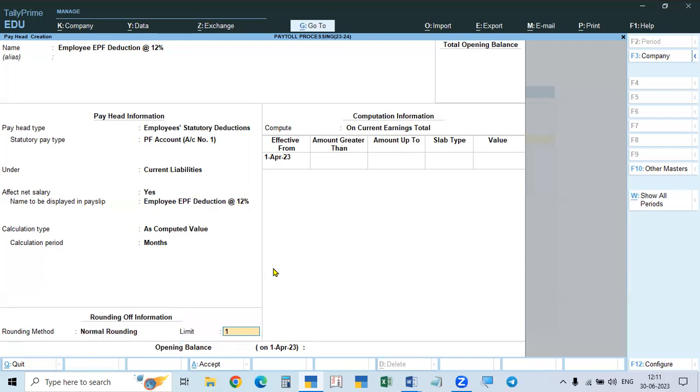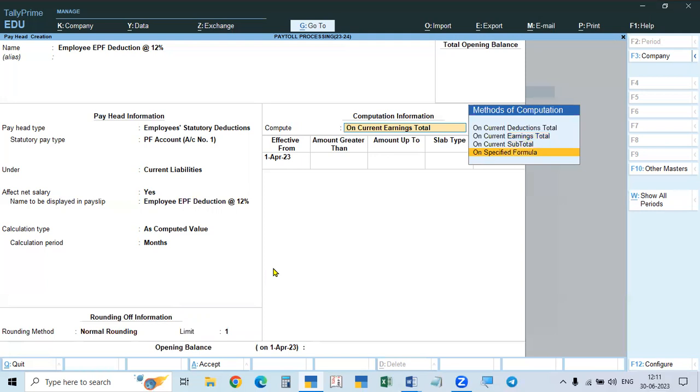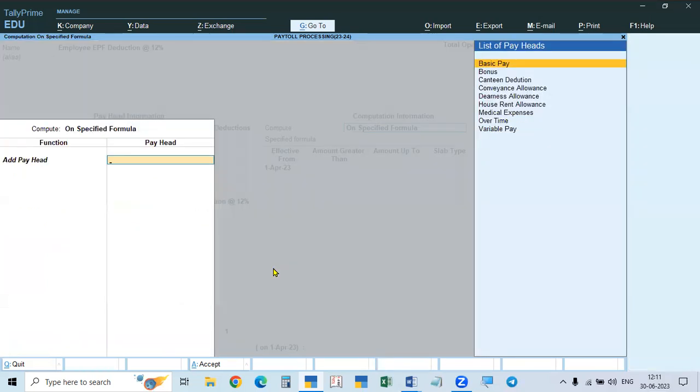Take normal rounding, one limit, and here we calculate. So go to specified formula. In the specified formula, I told you already, all the deductions, whenever you want to make a deduction on basic pay, basic pay means basic plus DA, not only basic. Basic means basic plus DA. If there is no DA, then only the basic amount.